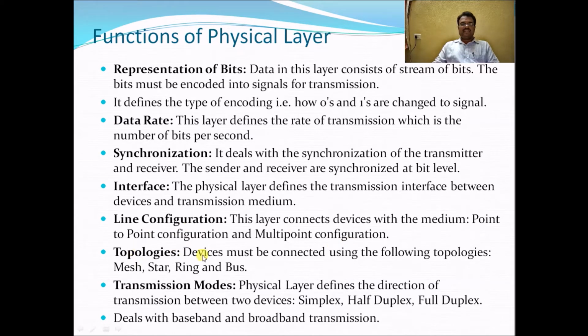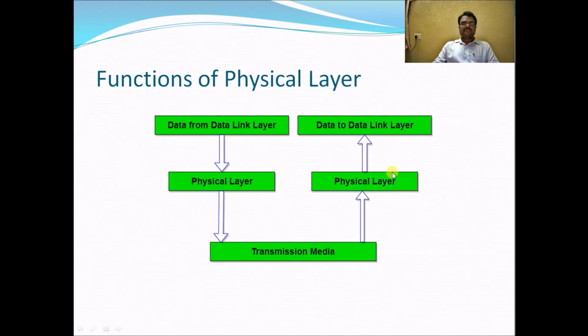The topologies used in the physical layer: devices must be connected using the following topologies: mesh, star, ring, and bus. What are the transmission modes? The physical layer defines the direction of transmission between two devices in the form of simplex, half duplex, and full duplex. And this layer deals with baseband and broadband transmissions. And these are the functions of the physical layer.